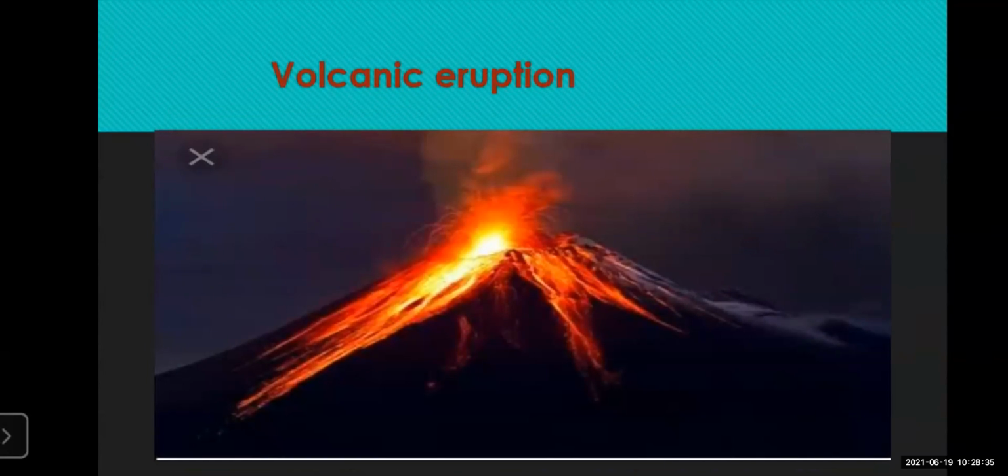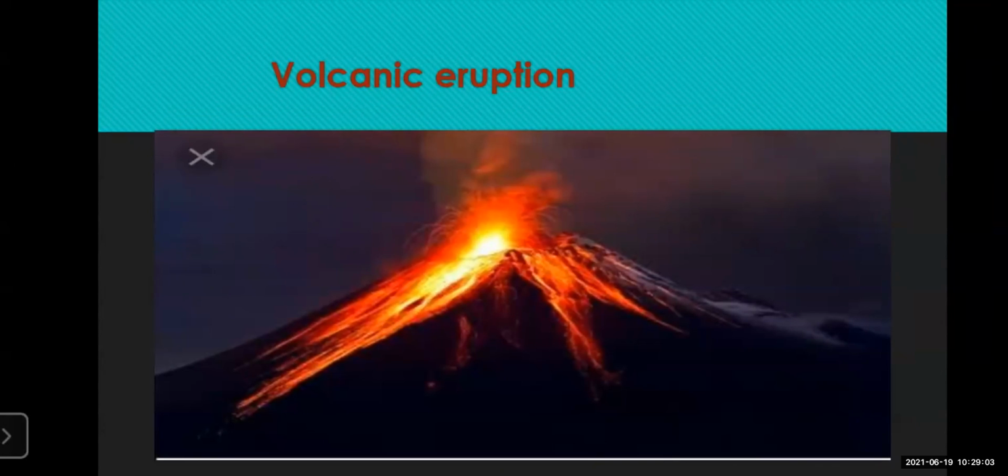So here one more natural disaster is there. You must have learned in the previous standard about the volcanic eruption. Same as the diagram I have shown you, the interior of the earth. In that particular lesson, there were these terms mentioned, that is the earthquakes and the volcanic eruption. So what actually happens in this particular thing?